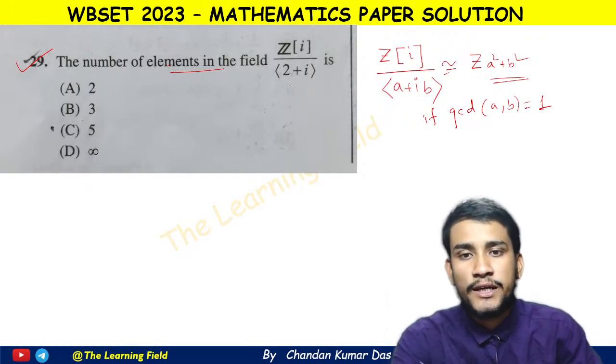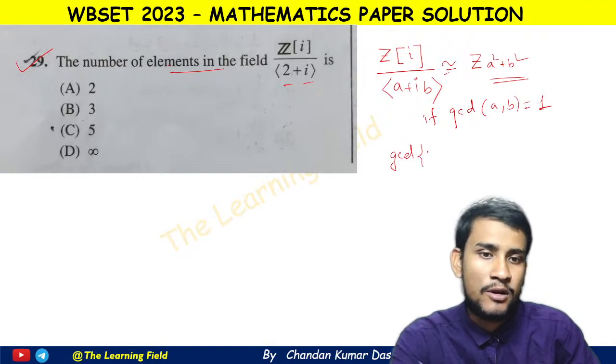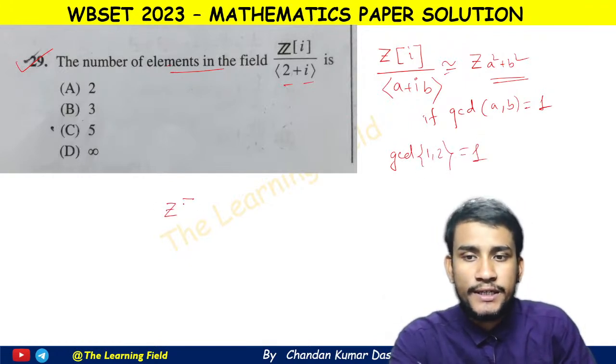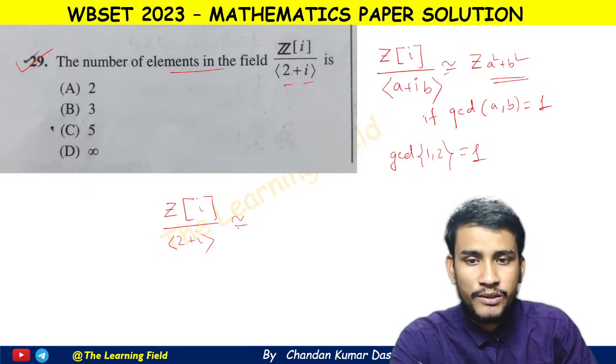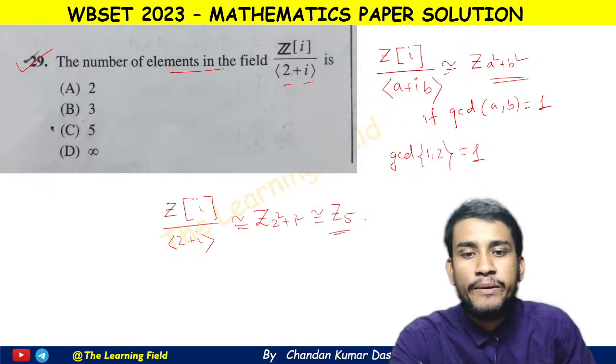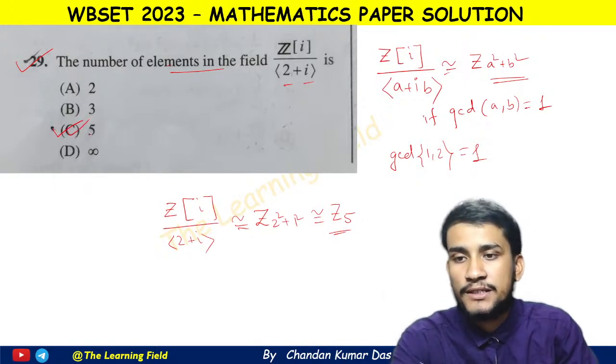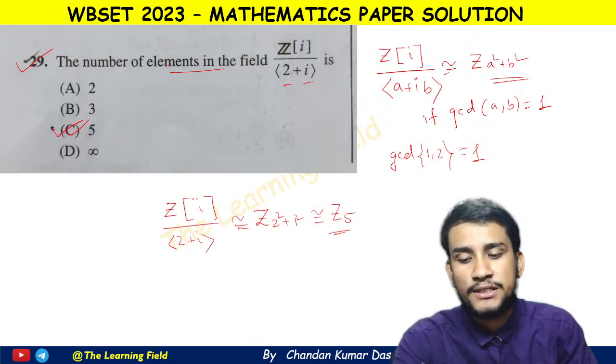So here a equal to 2 and b equal to 1, that means GCD of 1 and 2 is clearly 1. Therefore Z[i]/(2+i) is isomorphic to Z of (2 square plus 1 square), that means isomorphic to Z5. Okay, and Z5 means what is the number of elements in the field? So clearly the number of elements in Z5 is 5, therefore here C is the correct answer.